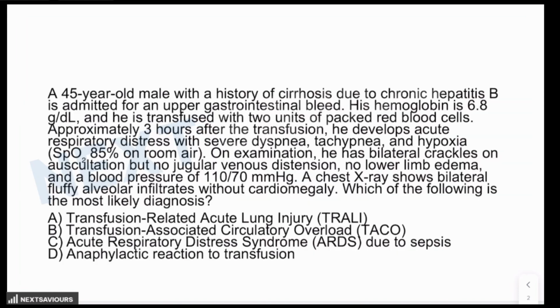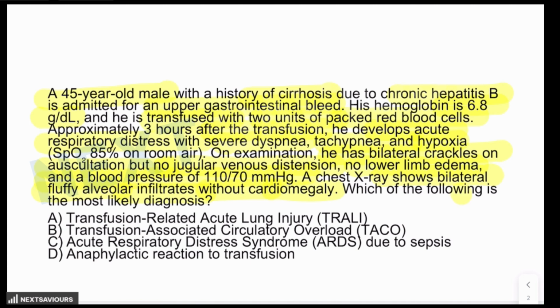So starting with the question: a 45-year-old male with a history of cirrhosis due to chronic hepatitis B is admitted for upper GI bleed. His hemoglobin is 6.8 gram per deciliter, which becomes an indication for blood transfusion, and he is transfused with 2 units of packed RBCs. Approximately 3 hours after the transfusion, he develops acute respiratory distress with severe dyspnea, tachypnea, and hypoxia. On examination, he has bilateral crackles on auscultation, but no jugular venous distension, no lower limb edema, and a blood pressure of 110 by 70 millimeters of Hg. Chest X-ray shows bilateral fluffy alveolar infiltrates without any cardiomegaly. Which of the following is the most likely diagnosis?